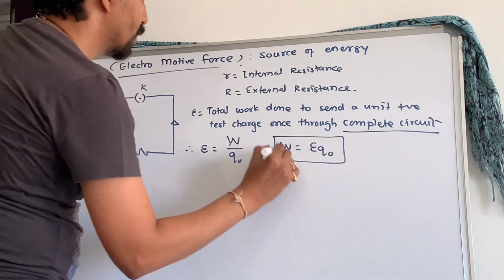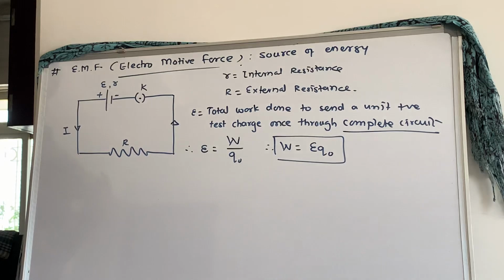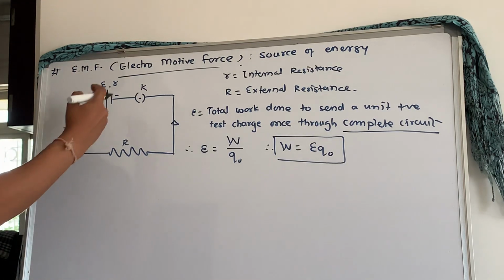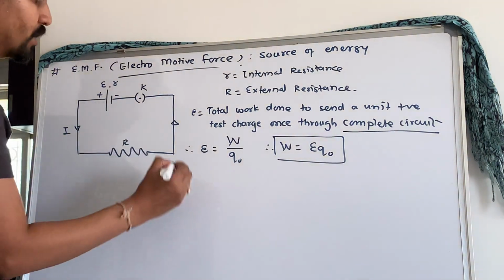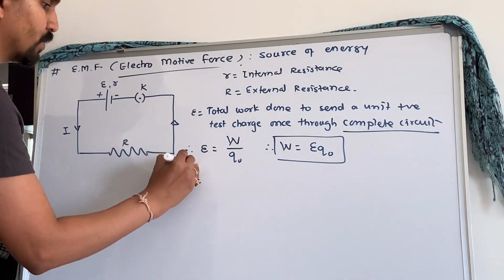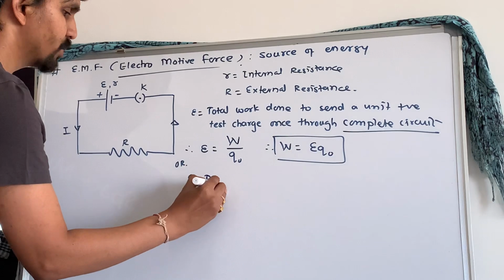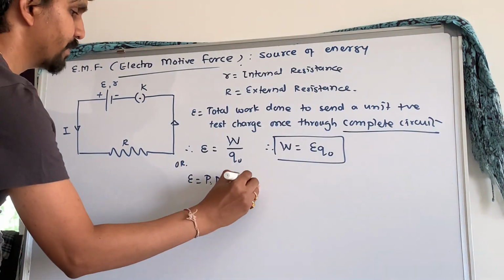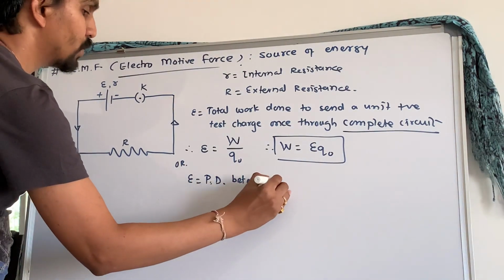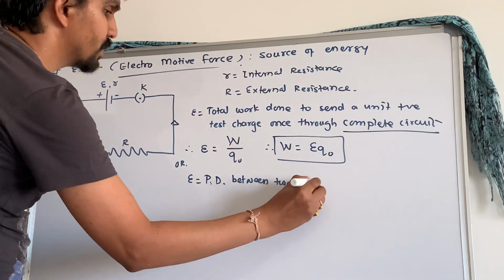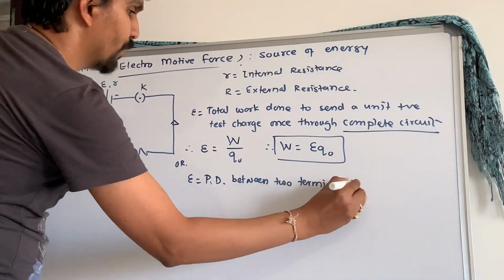This is the total work done, right? Now, another definition of this EMF is what? EMF is also equal to the potential difference between two terminals of a cell